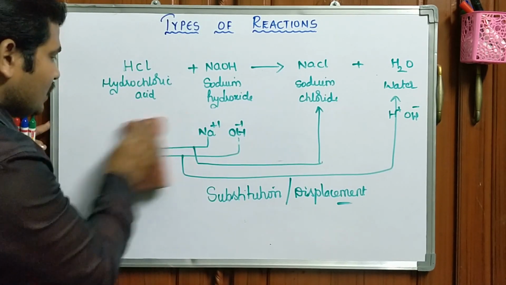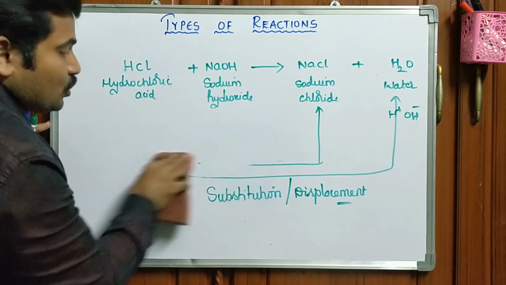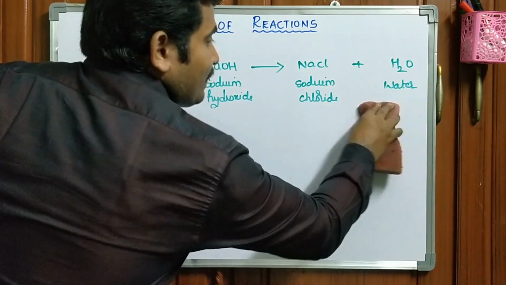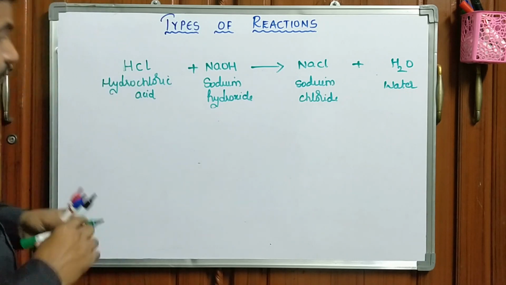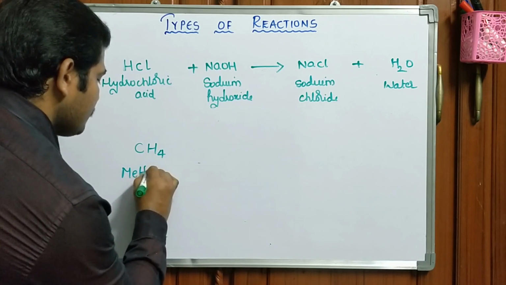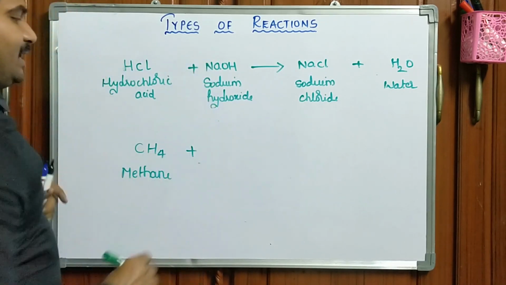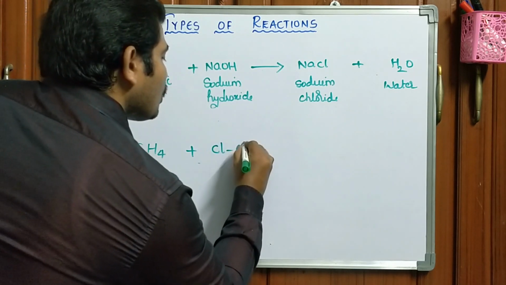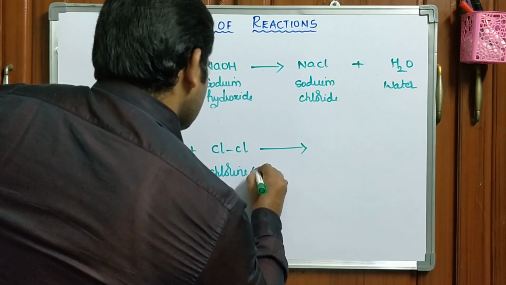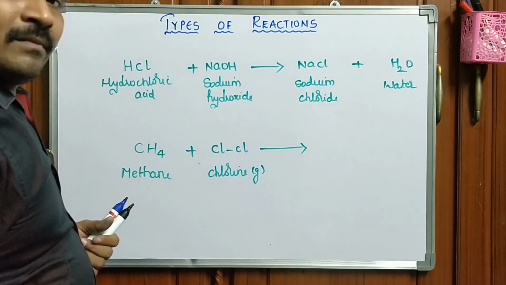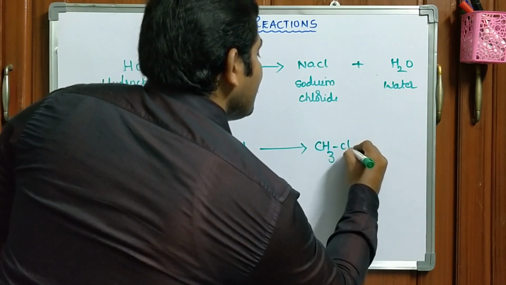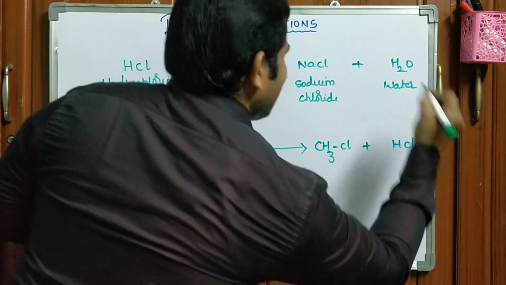This is one example. So, I would like to draw another example that is also well known to you. This is the example from inorganic chemistry. For example, from organic chemistry, we can see one more reaction. You know very well about this molecule. What is this? Methane. When combined with chlorine gas, it is a chlorine gas, to yield methyl chloride and hydrochloric acid.